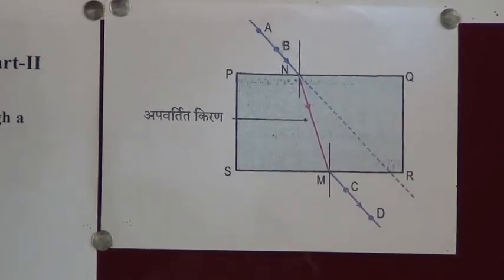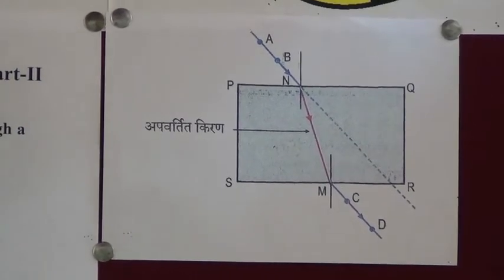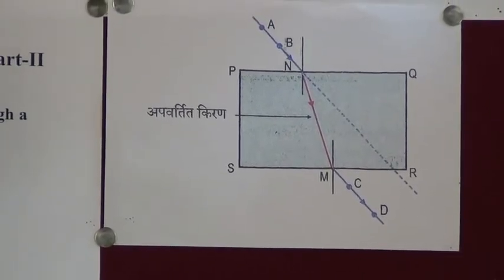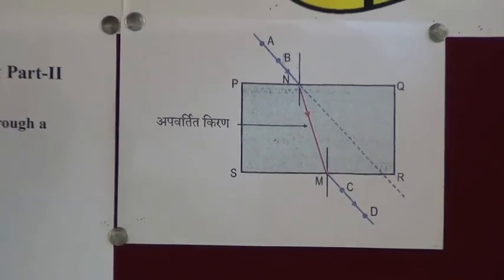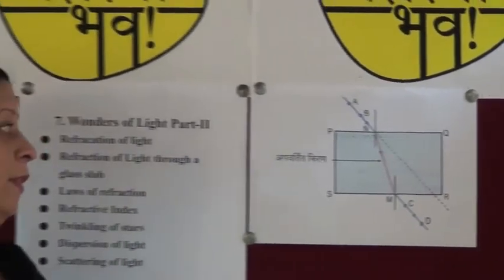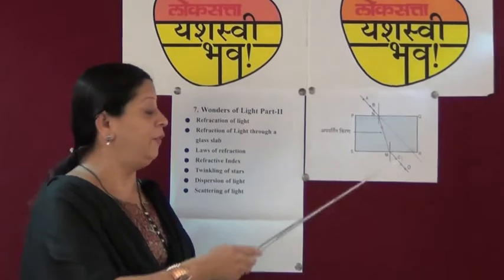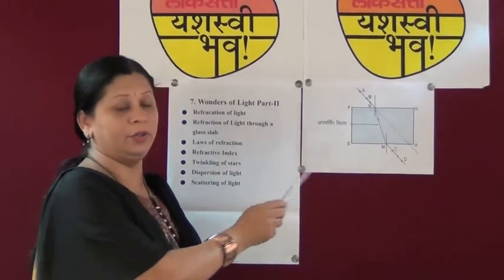So here we can study that the refractive index of any medium is related to the velocity of light in that medium. Velocity of air or velocity of gas, here the velocity of glass we have to see.